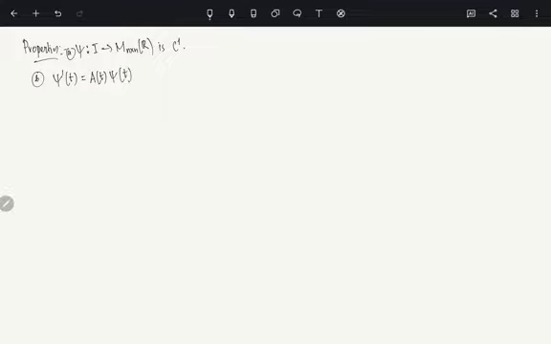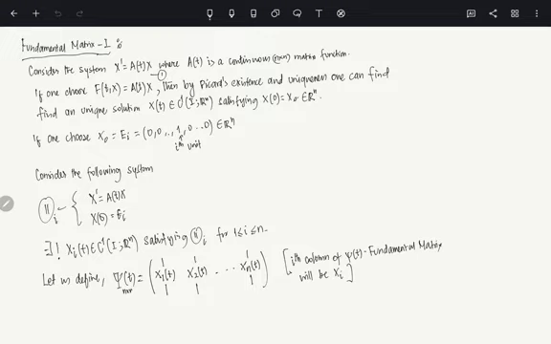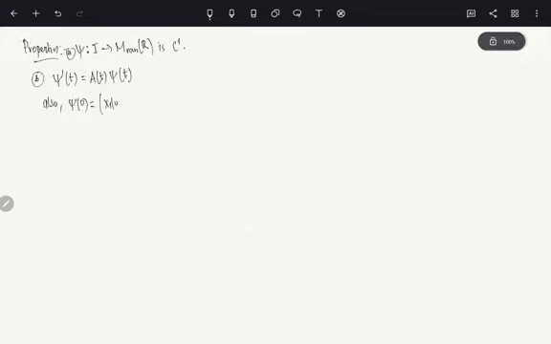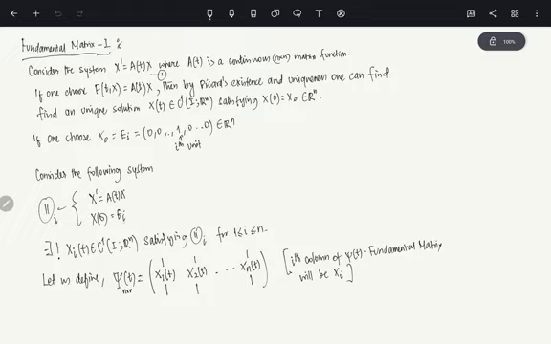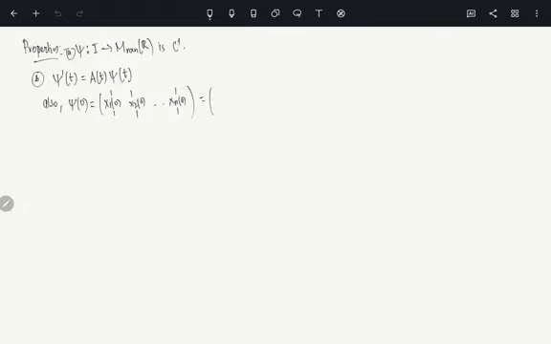If you check this part, do you realize what phi of 0 is? Phi of 0 is nothing but x1 at the point 0, x2 at the point 0, and xn at the point 0. That's your phi of 0. So what is that vector? What is phi 1 at the point 0? Phi 1 at the point 0 is nothing but e1. So the first vector is 1 0 0 0, and the second one is 0 1 0 0. The last one is all zeros, and it is 1. So basically it is nothing but the identity matrix.